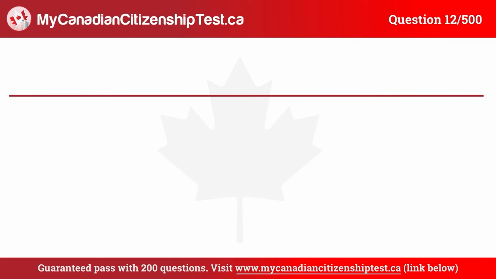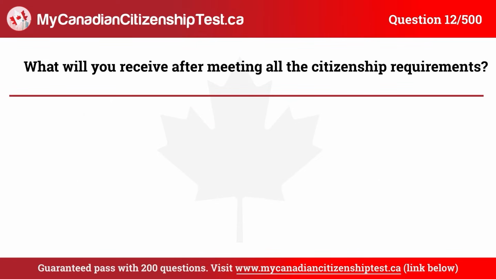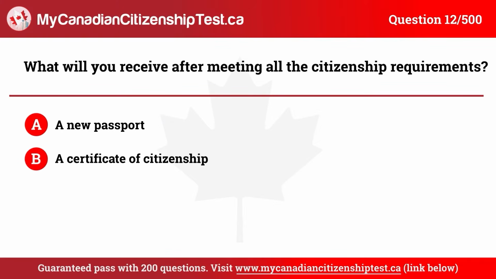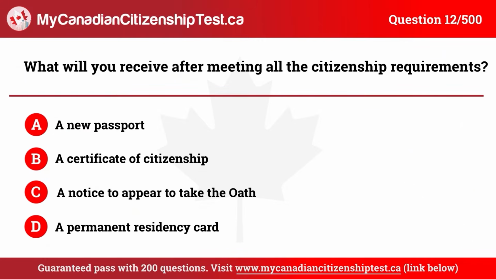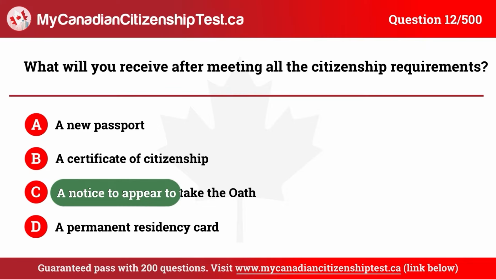Question 12. What will you receive after meeting all the citizenship requirements? A. A new passport. B. A certificate of citizenship. C. A notice to appear to take the oath. D. A permanent residency card. The correct answer is C. A notice to appear to take the oath.